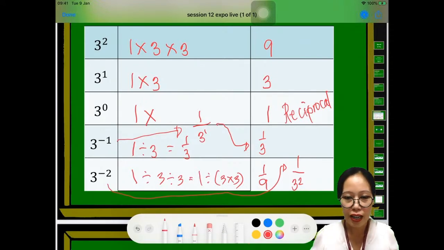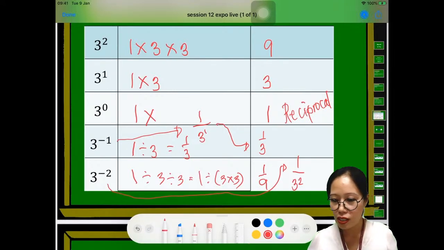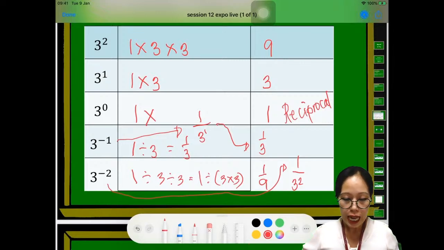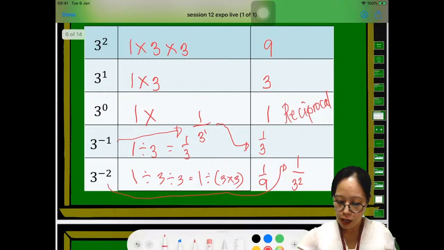Okay? Alright, you're still with me, right? Do you have any question with this method here? Okay? Do you have any question? I think this topic is not difficult for you guys. This is just a simple example about negative exponent, just to emphasize the negative exponent, the positive exponent, and 0. Okay? So let's proceed to our next slides now.